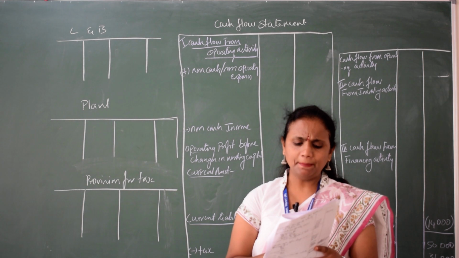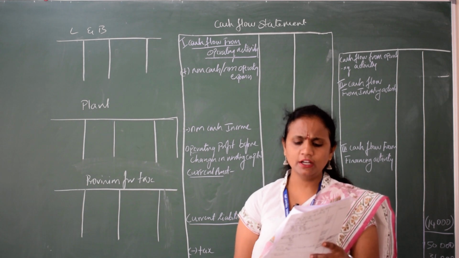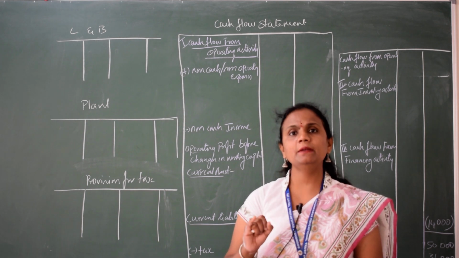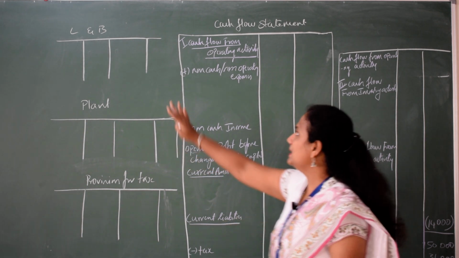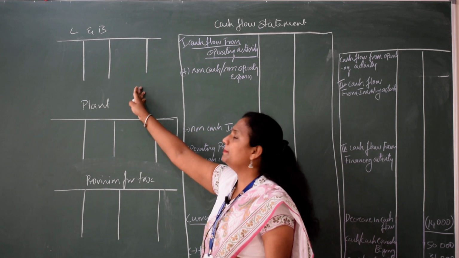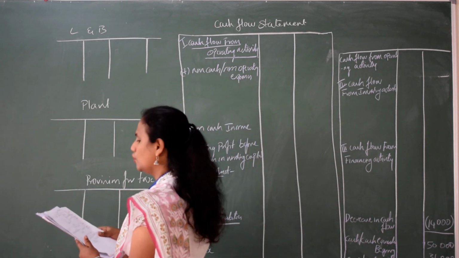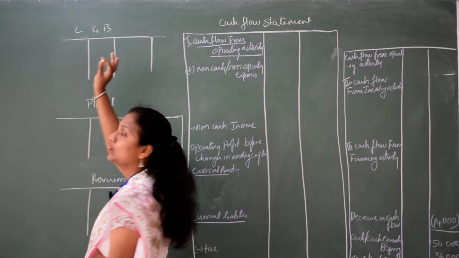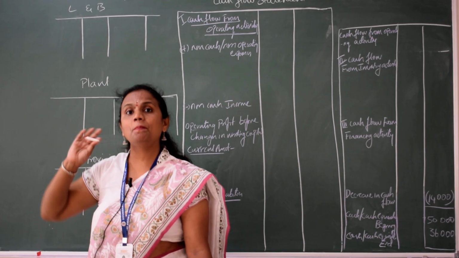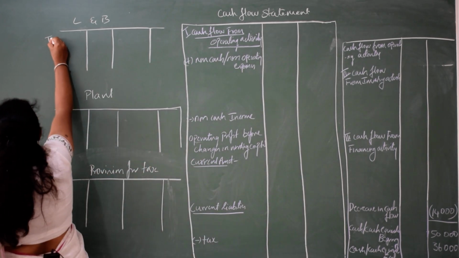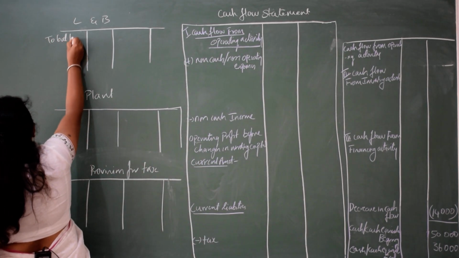Next comes depreciation written off on land and building 40,000 and plant 20,000. So I prepare the land and building account. In the individual account, all of you know the opening balance, because land and building is an asset, comes on the debit side, to balance brought down.